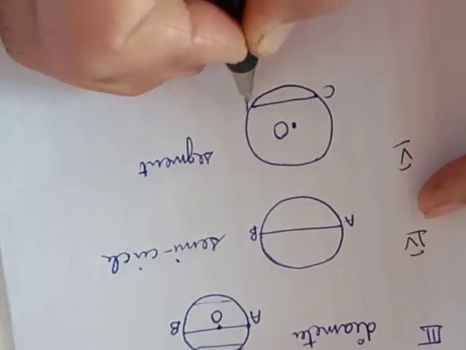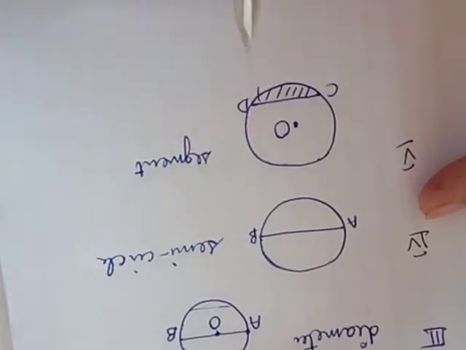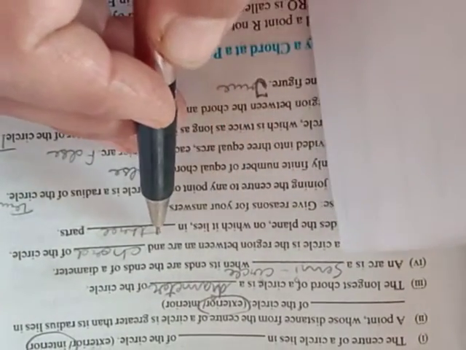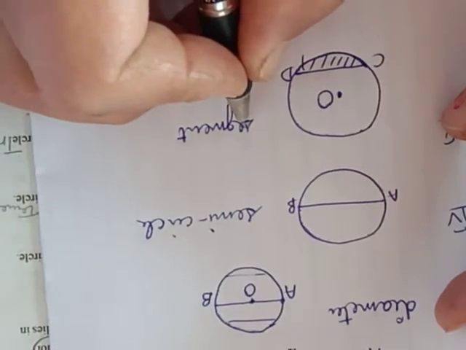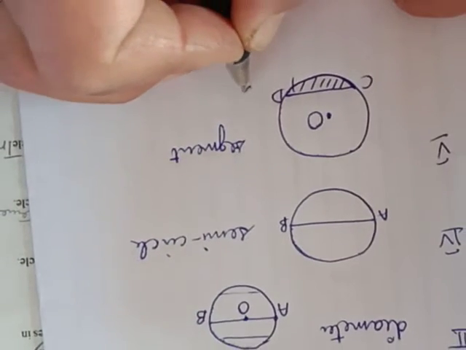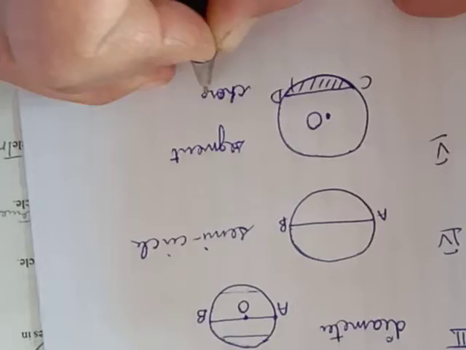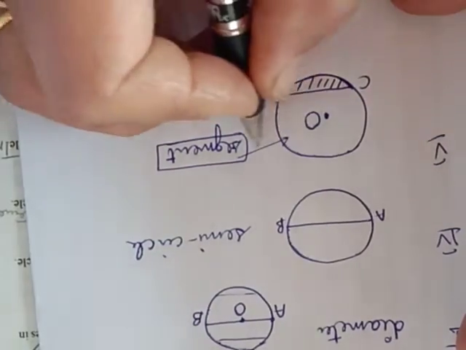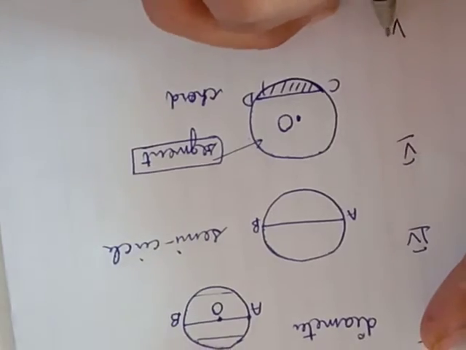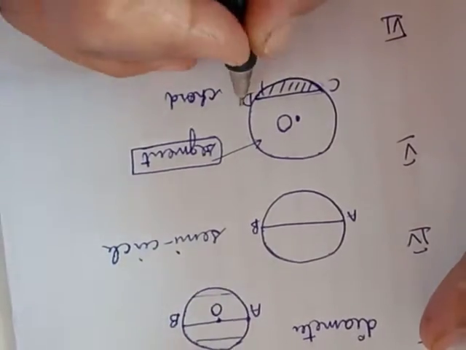If this is a chord, this is the segment. So what will be the answer? Segment of a circle is the region between an arc and the chord. The fifth part answer is chord, because this is the definition of segment. So the answer will be arc and chord.